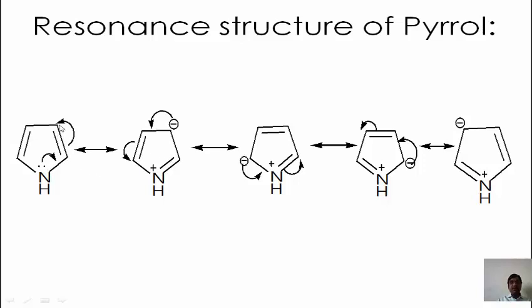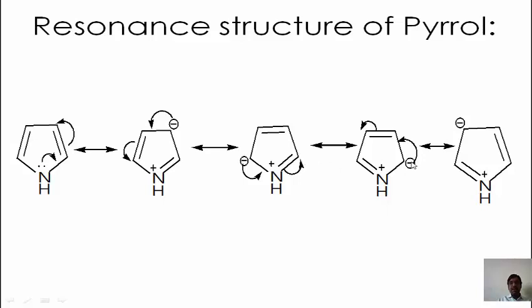Here one negative charge is left. This negative charge, after breaking of this bond, combines with this positive charge. This positive and negative form a new bond, and the remaining one is a negative charge. This negative charge and the nitrogen carrying the positive charge mean there is again formation of a double bond here. After breaking of this bond, again nitrogen carries a positive charge, and here is a negative charge.